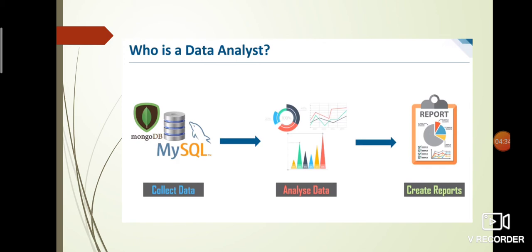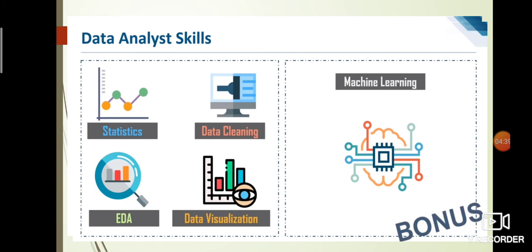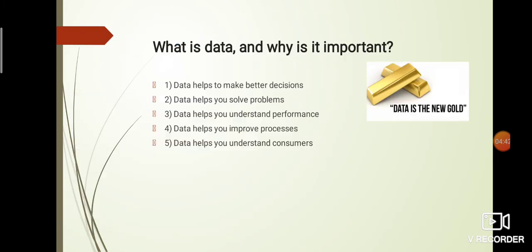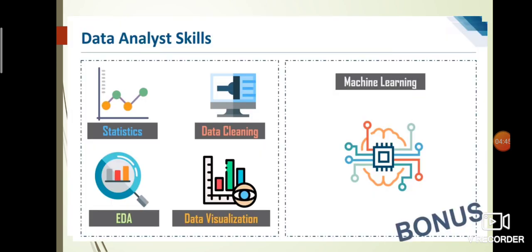So if you want to become a data analyst, you need to have various skills like the ability to perform statistics, the ability to perform data cleaning, and also the capability to perform exploratory data analysis and data visualization. Apart from these skills, if a data analyst also has knowledge of machine learning, then that could obviously add a bonus point to his or her skill set, as you would be able to build your own models and test these models.